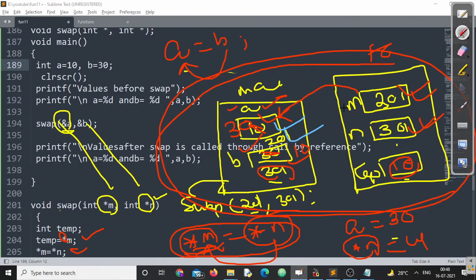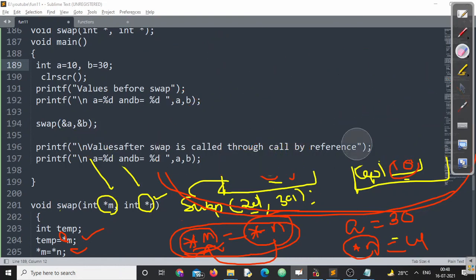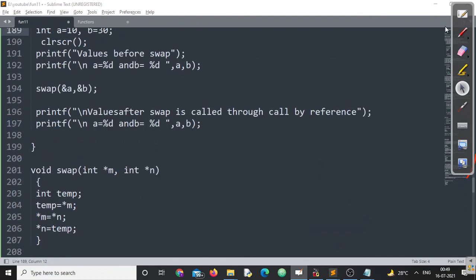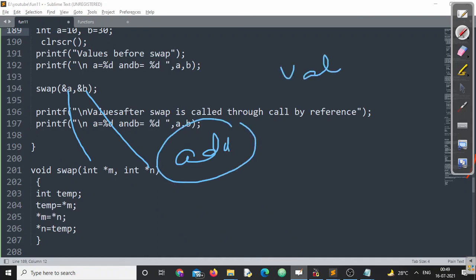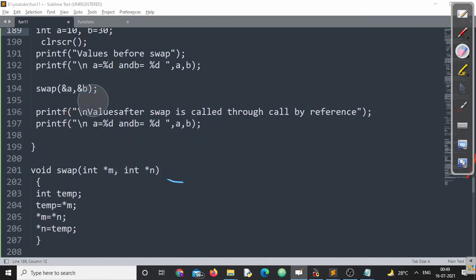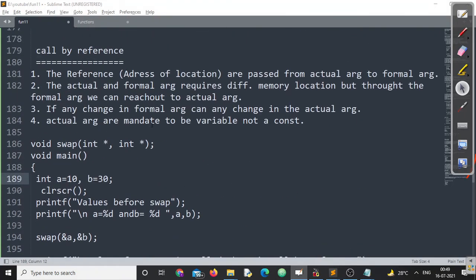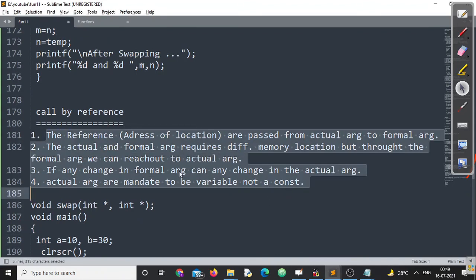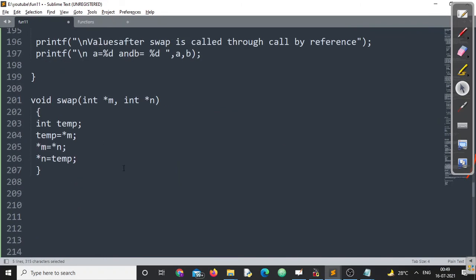Make sure you understand all these points. In call by value, actual arguments cannot be changed because values are passed. In call by reference, actual arguments can be changed because we are passing addresses. We are not passing values. Addresses are passed. In call by value, values are passed. That is the only difference, right? I hope you could all understand these points. Whenever there is a difference between call by value and call by reference, you can refer to all these points and happily go with the simple example, right?